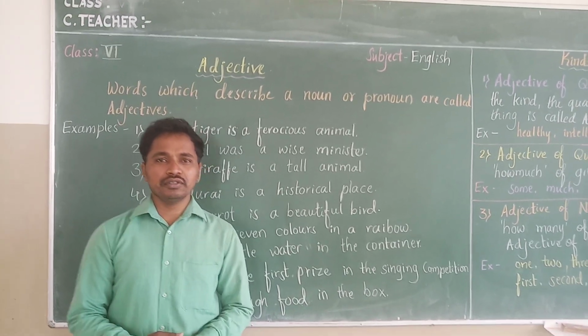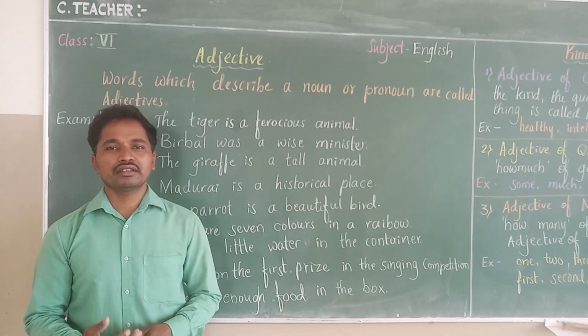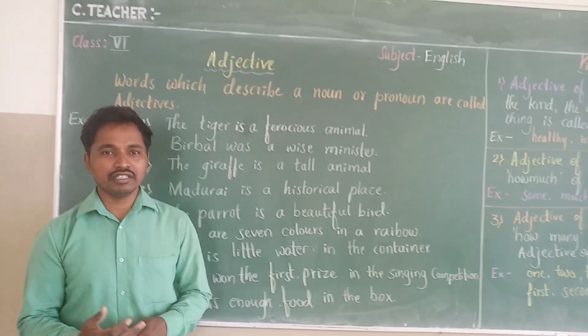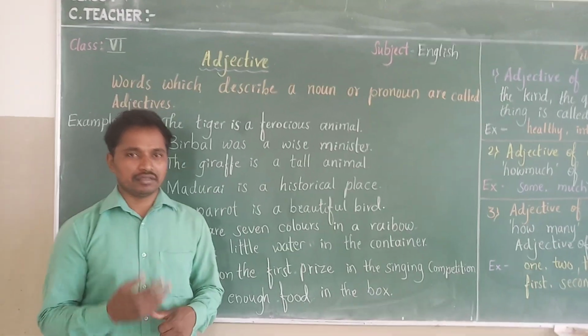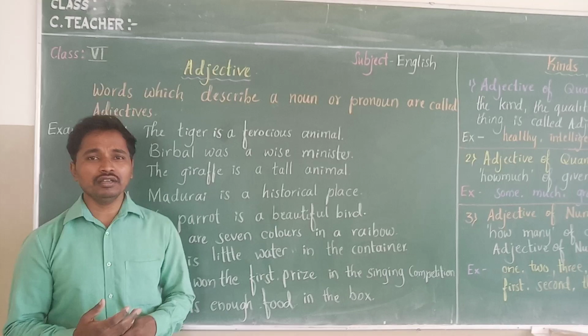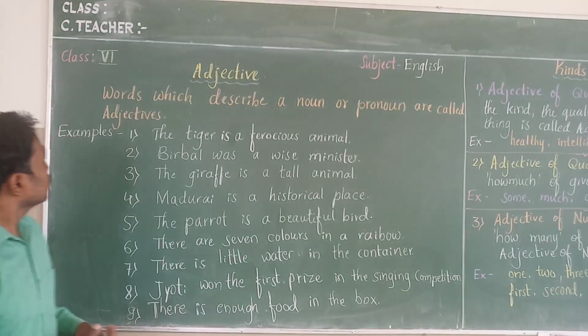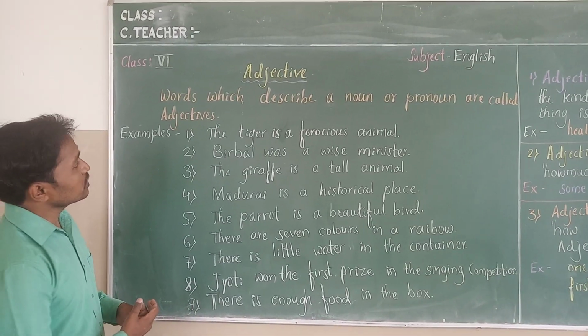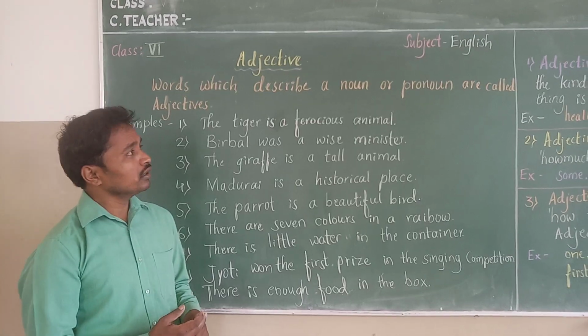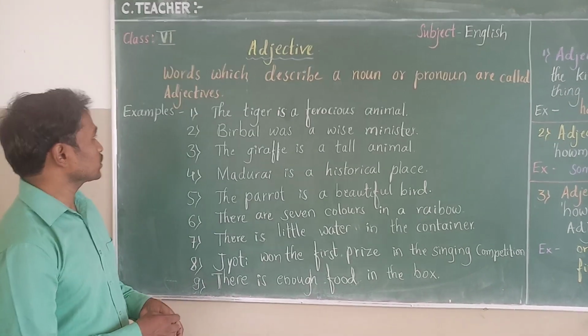In today's class, we are going to study about adjective. What is adjective? Adjective is called describing word. The word which describes a noun or pronoun is called adjective. Here it is written, words which describe a noun or pronoun are called adjectives.